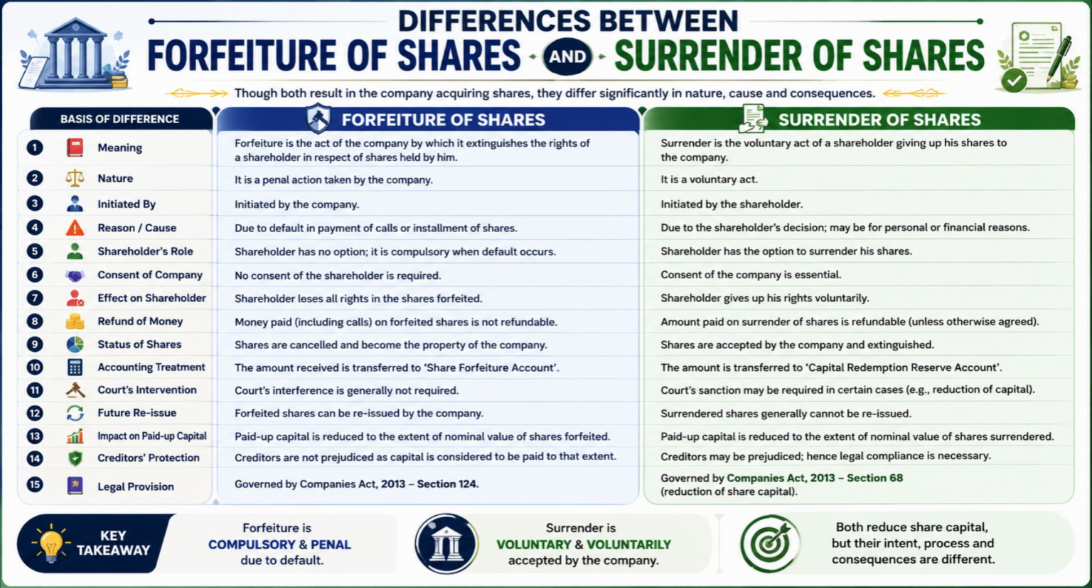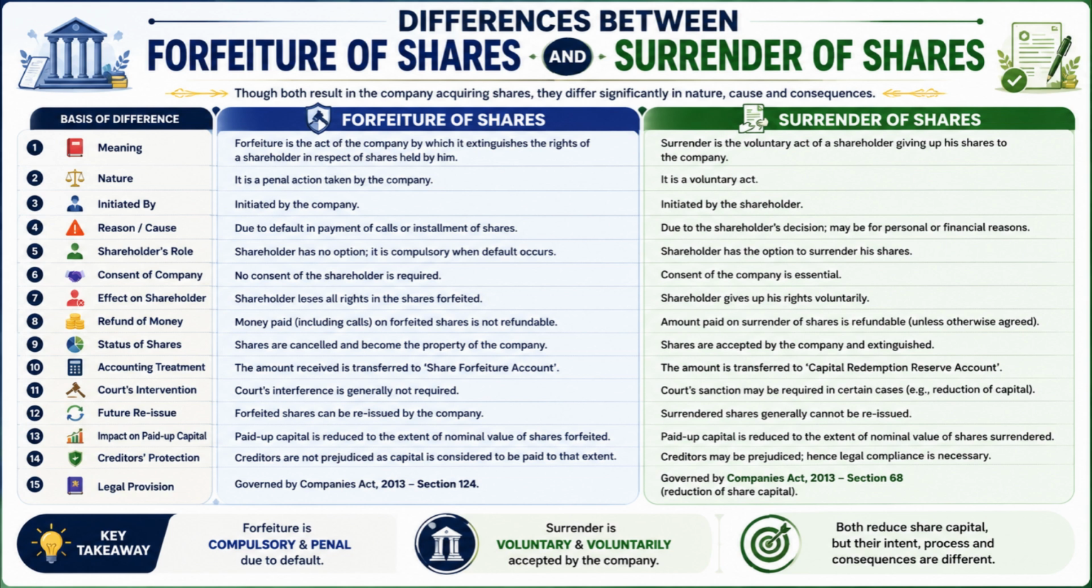Number 1. Forfeiture of shares is the act of the company extinguishing the rights of a shareholder over shares held by him due to default, whereas surrender of shares is the voluntary act of a shareholder giving up his shares to the company. Number 2. Forfeiture of shares is a penal action taken by the company, whereas surrender of shares is a voluntary action taken by the shareholder.